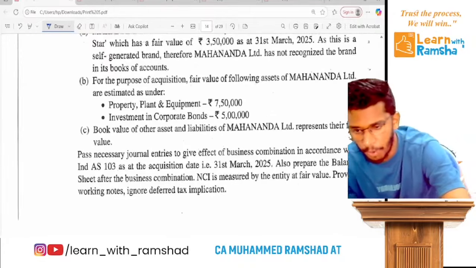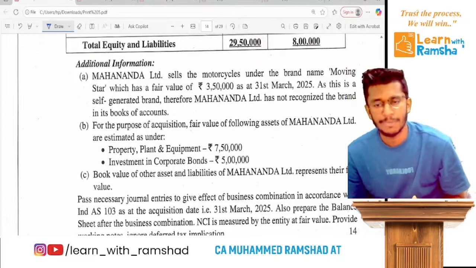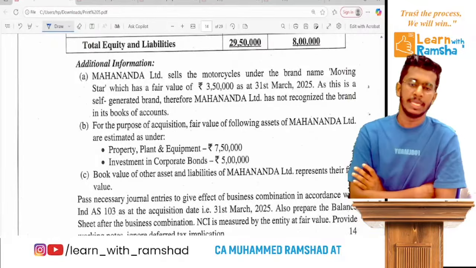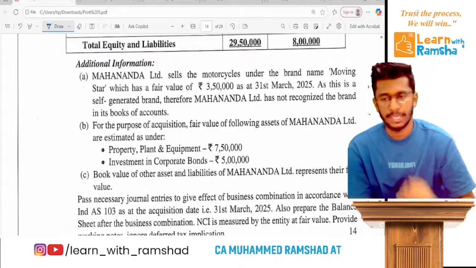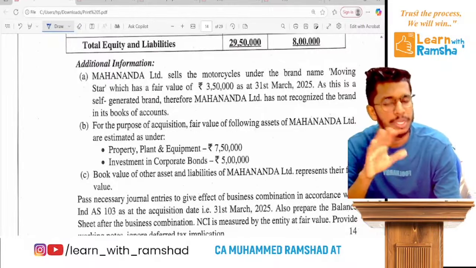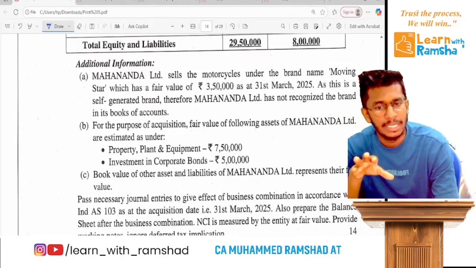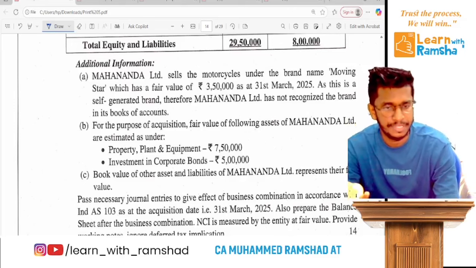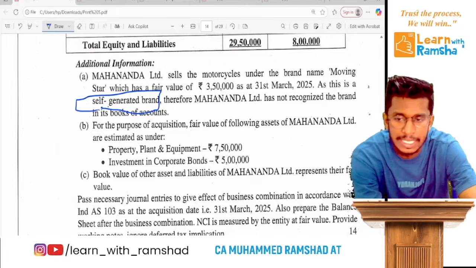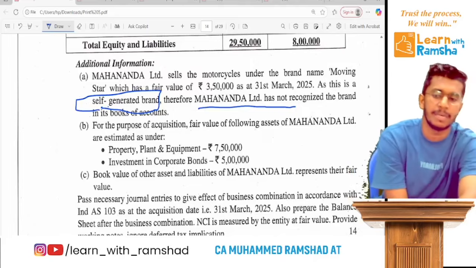Now let's read out the points. Mahananda Limited sells motorcycles under a brand name called Moving Star, which has a fair value of 3 lakh 50 as on 31st March 25. Look at this information: on 31st March 25, they have an asset worth 3 lakh 50, but as this is a self-generated brand, Mahananda has not recognized it in the books.